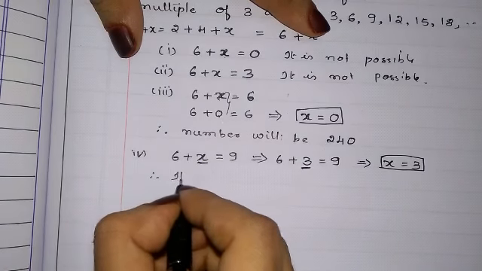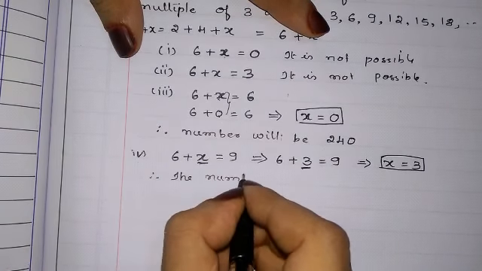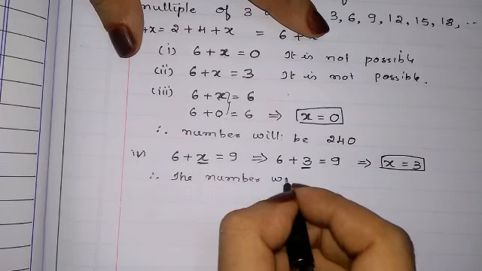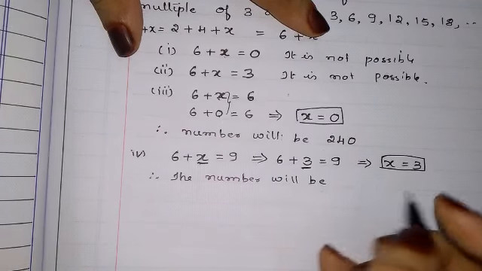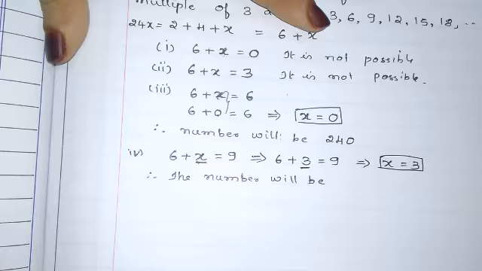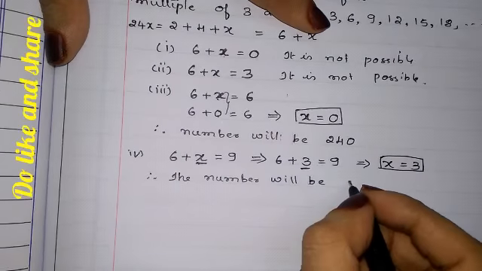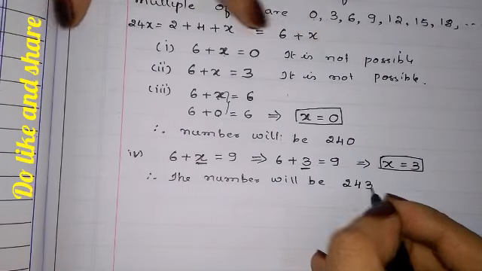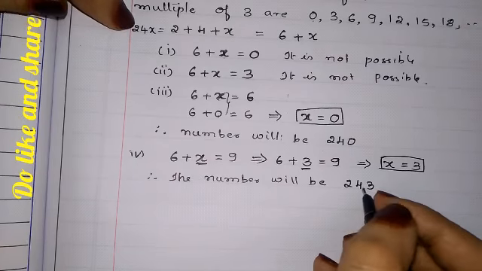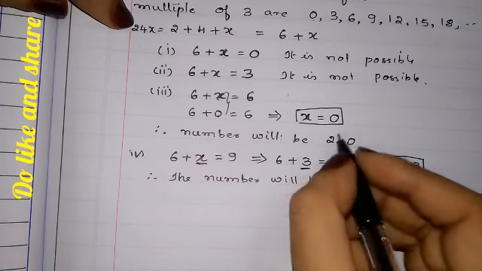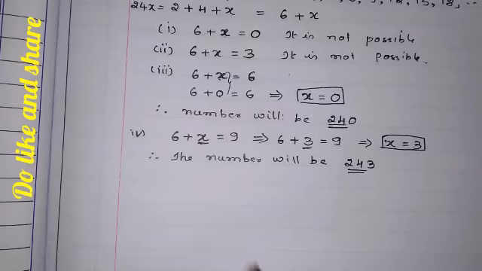Therefore, the number will be 243, since 24x is there. 243 will be the next number. Okay. Let us check again.